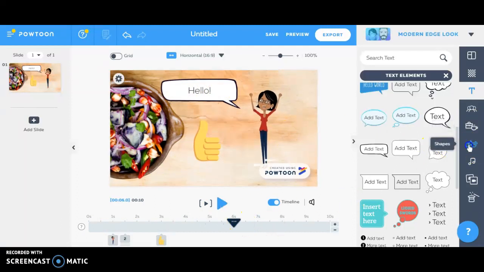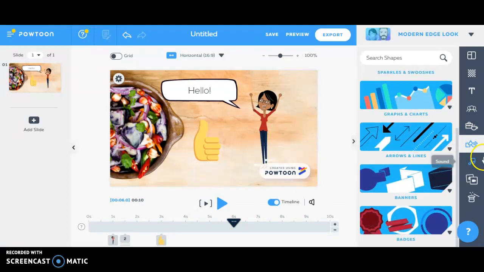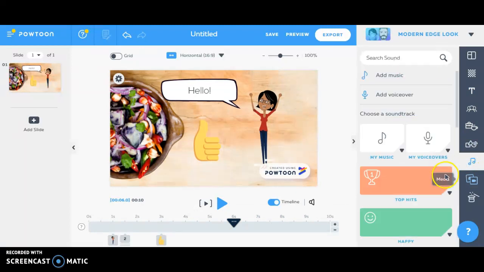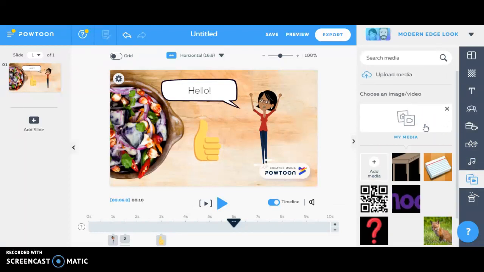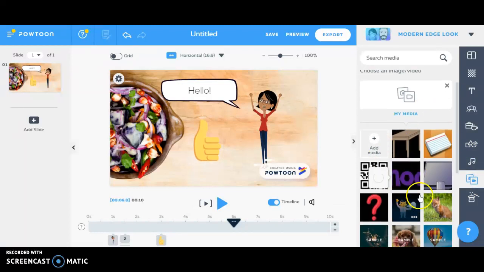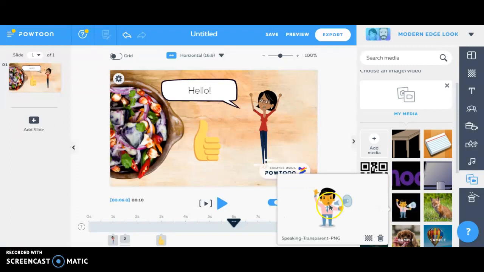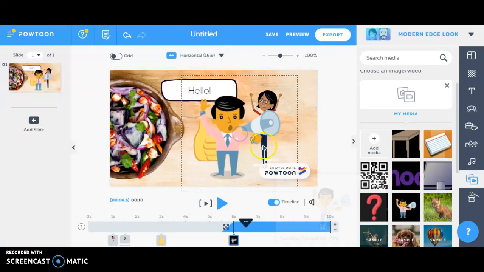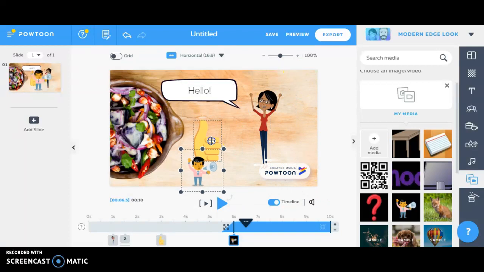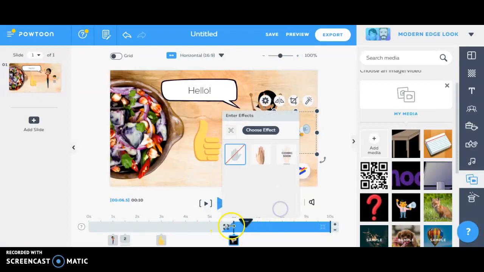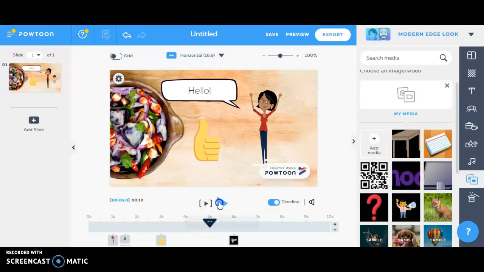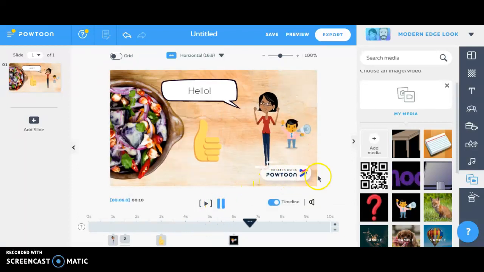So there's other stuff that you can use as well. There's shapes, so you can just add in arrows and stuff. The sound option we'll get to in a second. Media is you can insert your own media. So for example, in a previous PowToon, I used a picture of a guy using a microphone. So this is not from PowToon itself. This is just something I uploaded myself. And you can insert that into your PowToon just like any other object and have him appear maybe later on and have a hand add him. So you choose the hand. So if you see now, a hand slides him up.